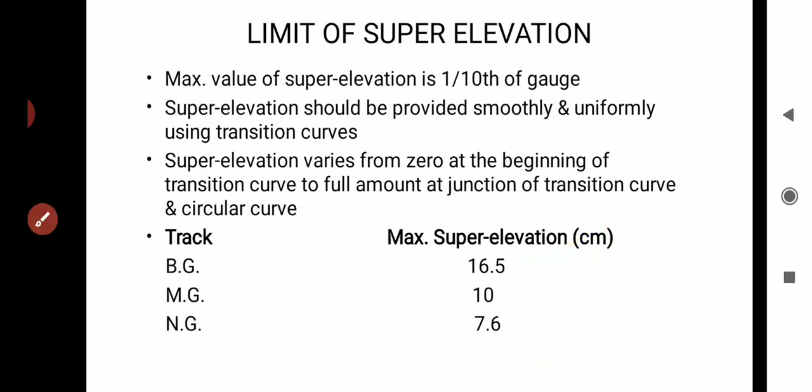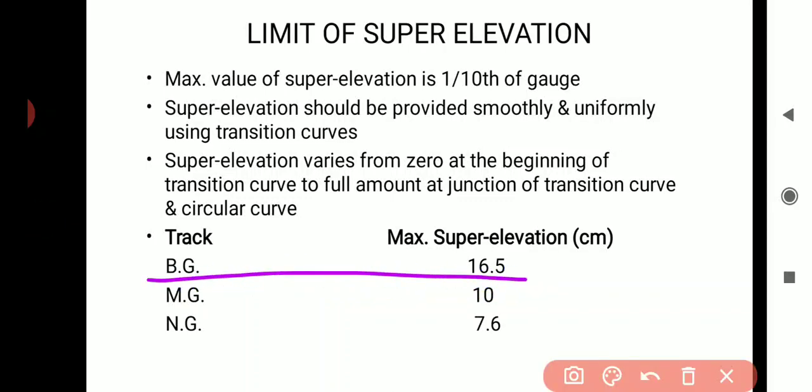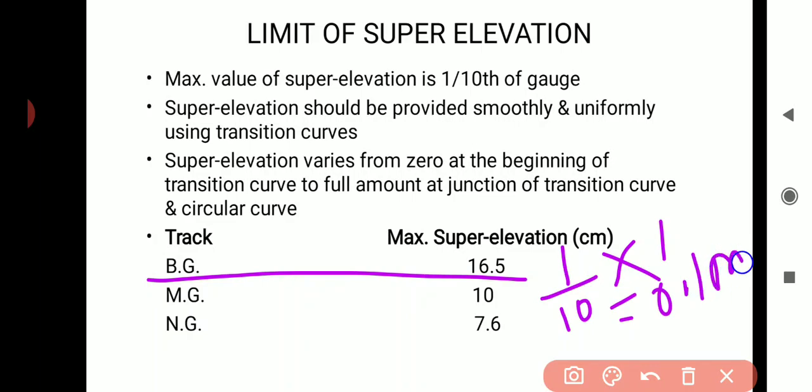So for broad gauge the maximum super elevation value is 16.5 centimeter. For meter gauge also calculate 1 by 10 into the gauge distance, which is 1 meter, and this is coming 0.1 meter. Converting it into centimeter, it is 10 centimeter. So for meter gauge the maximum super elevation value is 10 centimeter.